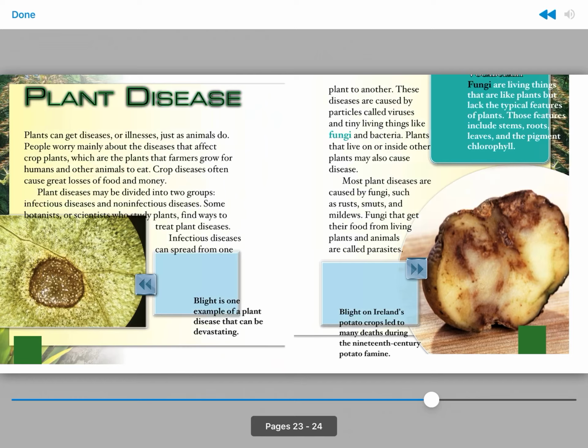Infectious diseases can spread from one plant to another. These diseases are caused by particles called viruses and tiny living things like fungi and bacteria. Plants that live on or inside other plants may also cause disease. Most plant diseases are caused by fungi, such as rusts, smuts, and mildews. Fungi that get their food from living plants and animals are called parasites.